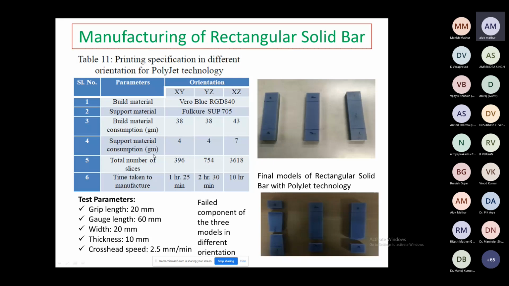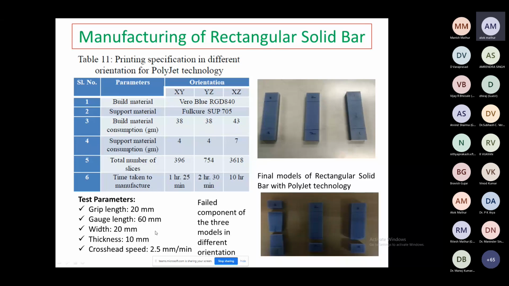So before this Taguchi analysis, we printed this solid bar in the PolyJet and FDM processes. We try to compare, then we prepare the tensile strength. So this slide should be before this. So test parameters, you can see the UTM machine we use: the grip length is 20 mm, gauge length 60 mm, width is 20 mm, thickness is 10 mm, and crosshead speed is 2.5 mm per minute.